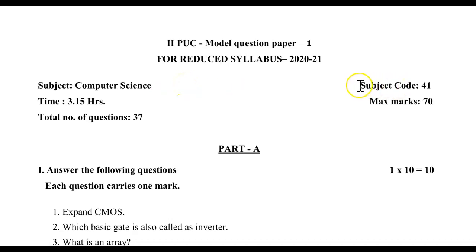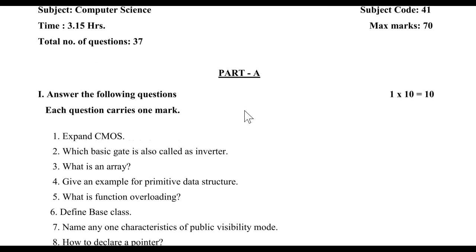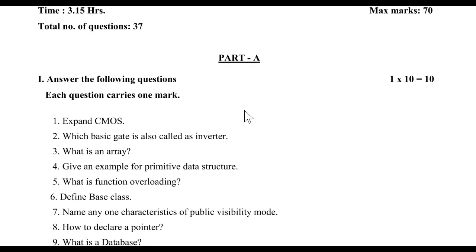Here you can see this is subject code 41 and the total marks awarded is 70. The total number of questions will be 37 and the time duration will be 3 hours 15 minutes. Again I am repeating, this is the model paper for Karnataka State Board students. Now we can see here, Part A has 10 questions. You need to answer all the questions. Each question carries 1 mark, that is 1 into 10, equals 10.